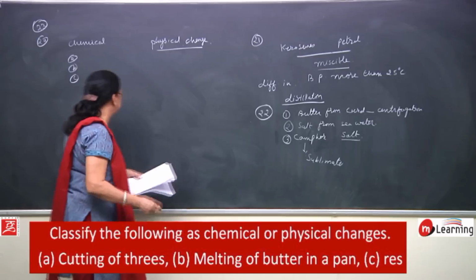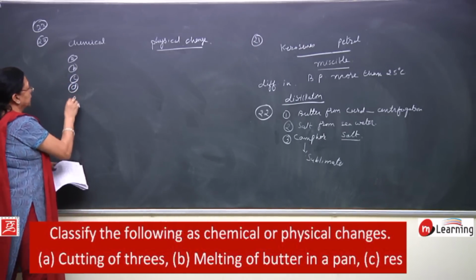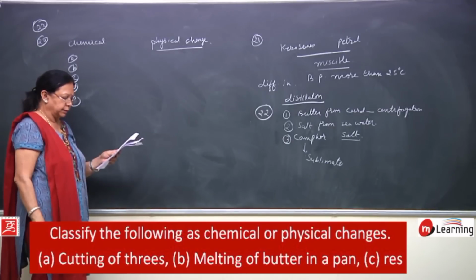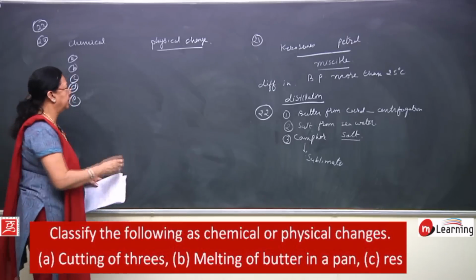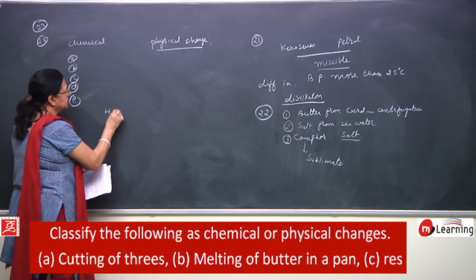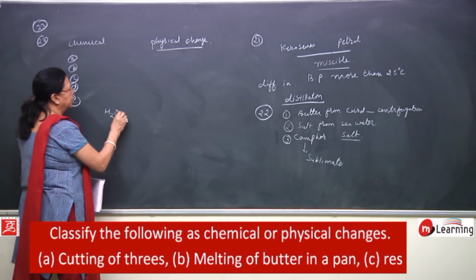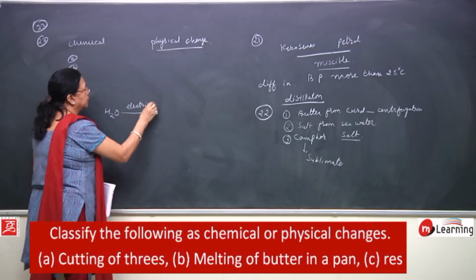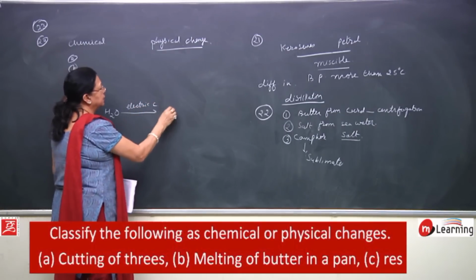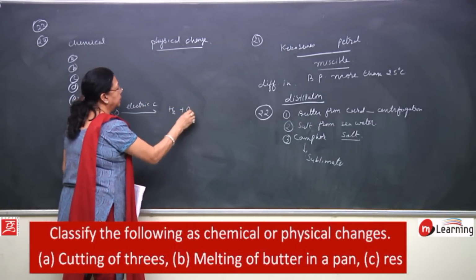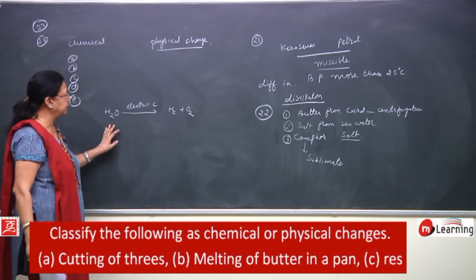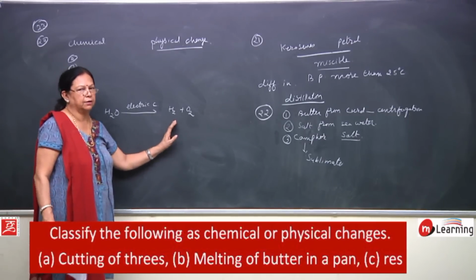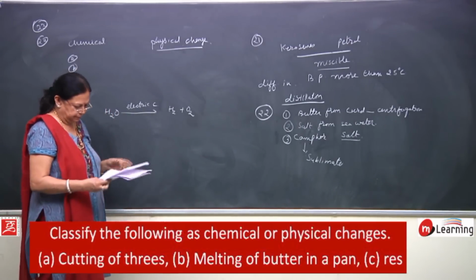Then next is passing of electric current through water, breaking down into hydrogen and oxygen. This is the chemical formula of water. If you pass electric current through it, then what happens? It breaks up into hydrogen and oxygen. So, what type of change is it? It is obviously a chemical change because the properties are totally different from water.